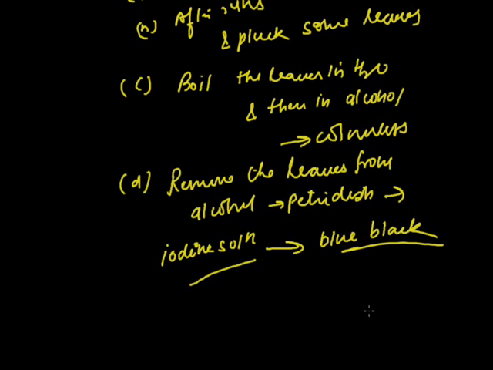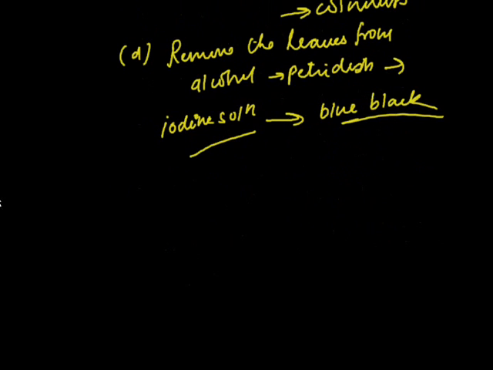So this experiment clearly indicates that the green portion of the croton leaf manufactured starch during photosynthesis when placed in sunlight, but the remaining portion which was not green did not manufacture starch, hence chlorophyll is necessary for photosynthesis. We can show the leaf like this. Suppose this was the leaf. It consists of some green portion and some non-green portion.